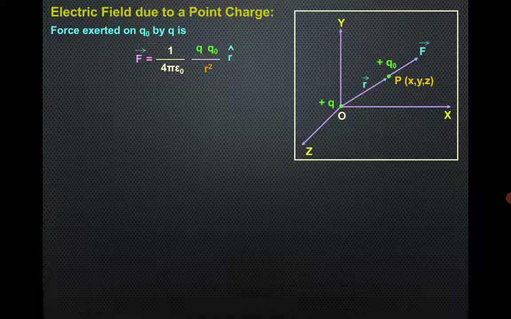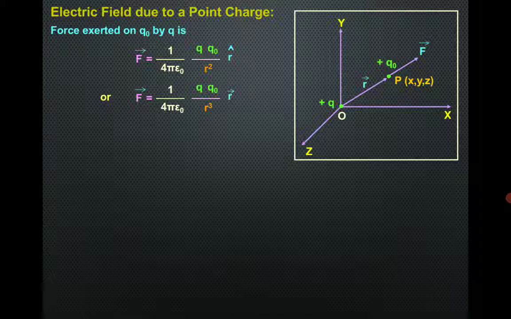We have expressed that Coulombian force in vector form, or it can be written as vector F is equal to 1 upon 4 pi epsilon naught Q naught by r cube vector r. It means the unit vector r cap can be written as vector r upon mod of vector r, or vector r upon r.